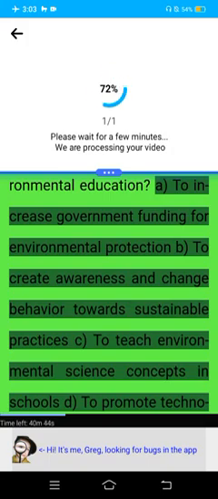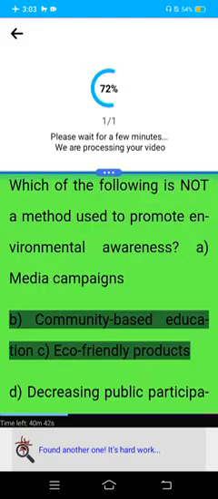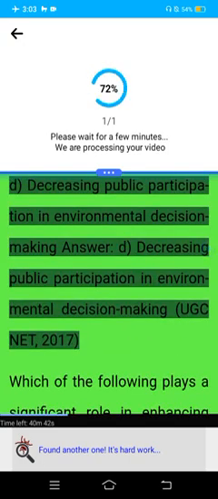UGC Net 2018. Which of the following is not a method used to promote environmental awareness? A. Media campaigns. B. Community-based education. C. Eco-friendly products. D. Decreasing public participation in environmental decision-making. Answer. D. Decreasing public participation in environmental decision-making.